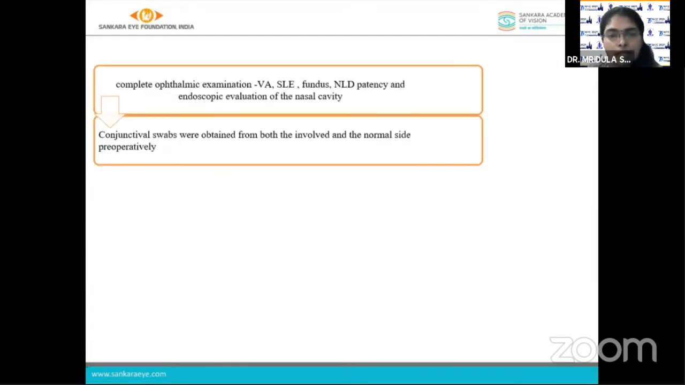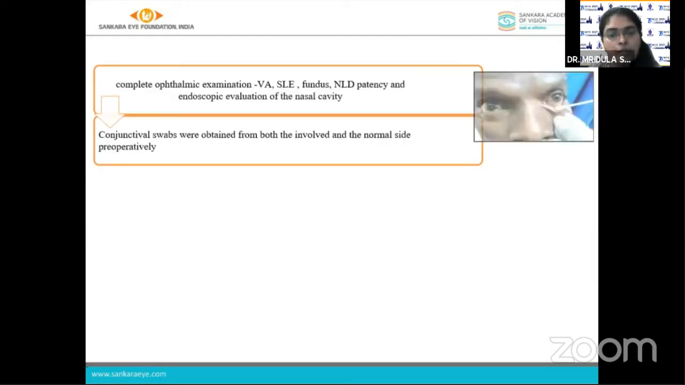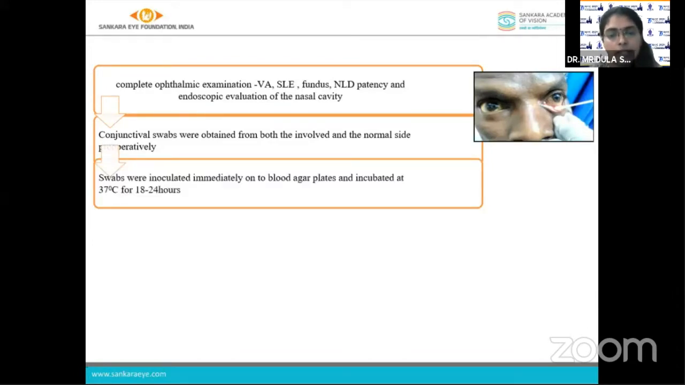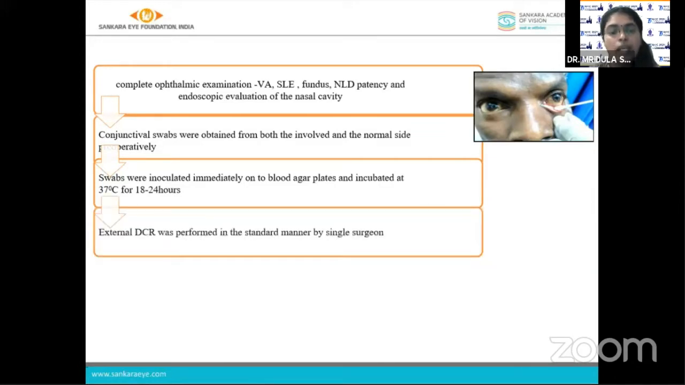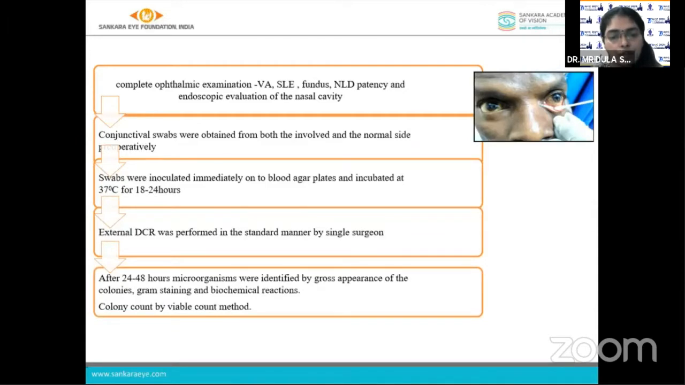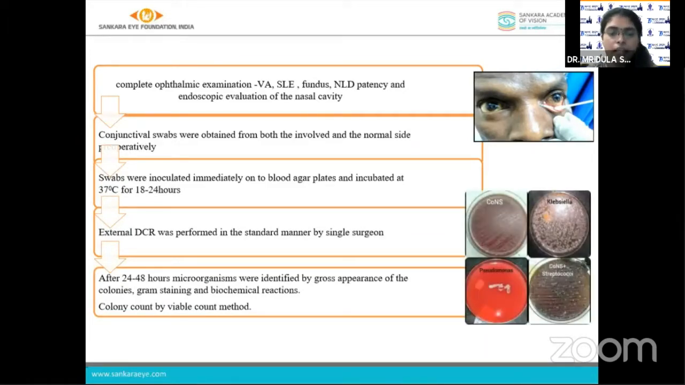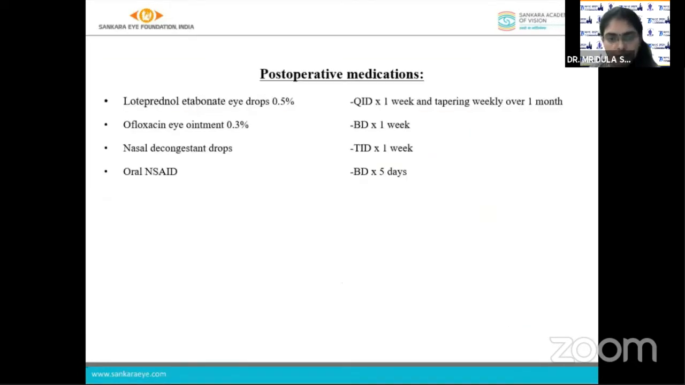After complete ophthalmic examination, conjunctival swabs were obtained from both the involved and the normal site preoperatively, and were inoculated immediately onto blood agar plates and incubated at 37 degrees Celsius for 18 to 24 hours. External DCR was performed in a standard manner by a single surgeon, and after 24 to 48 hours, microorganisms were identified by gross appearance of their colonies, gram staining, and biochemical reaction. Colony count was done by a viable count method.